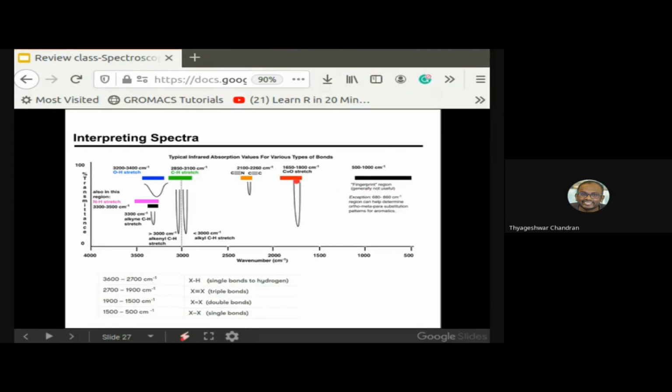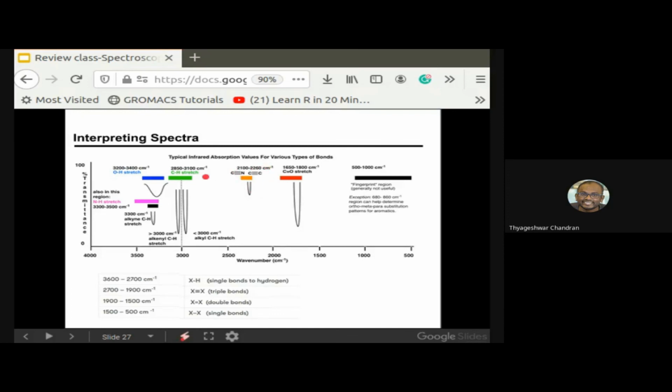The region 1650 to 1800 corresponds to the C double bond O stretch. That is followed by C triple bond N and C triple bond C at 2100 to 2260 centimeter inverse, which rarely occur in biomolecules.